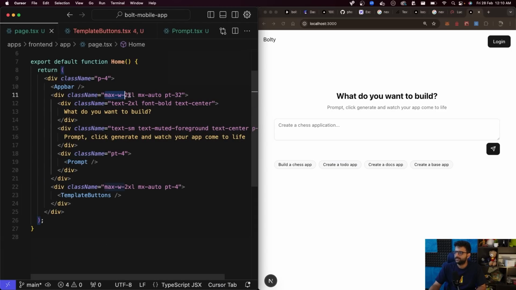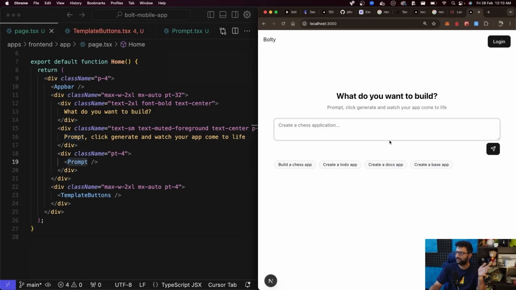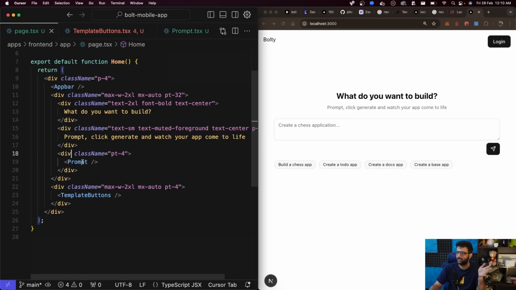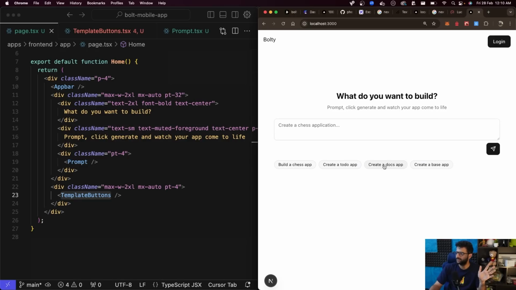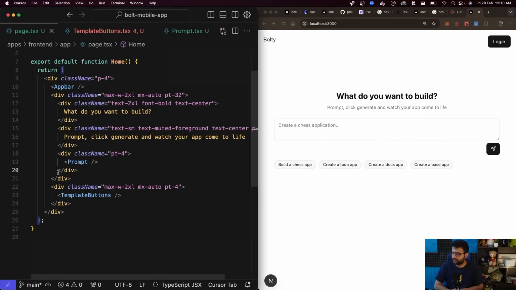a div which has a maximum width of 2xl. That means some width over here. Horizontally, it's padded to the center, and there's some padding at the top. That's this padding over here. A big title, a small title, a prompt section, which is this text area, and a button right below it that exists in this prompt component. And lastly, a bunch of template buttons, which is this bunch of default apps the user can click on. Nothing too complicated. Just look through the code base and read through it.